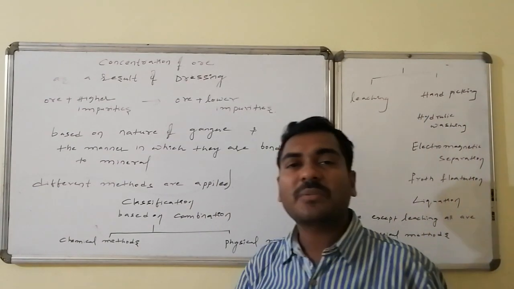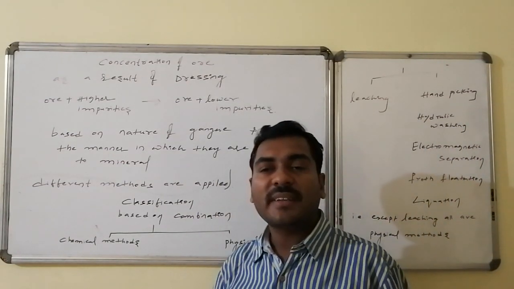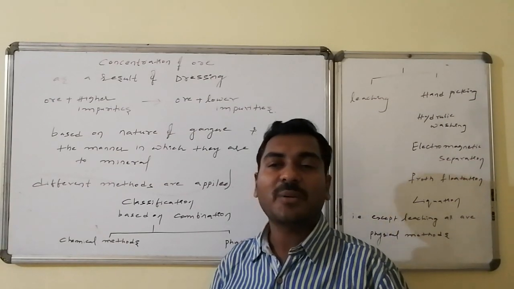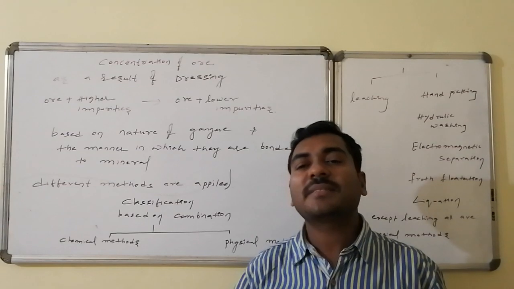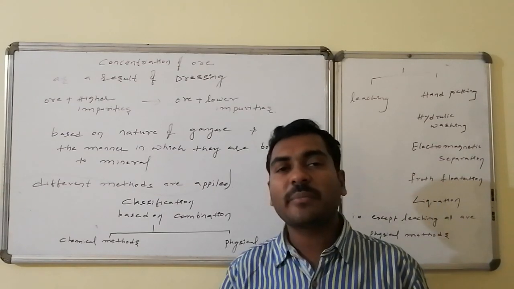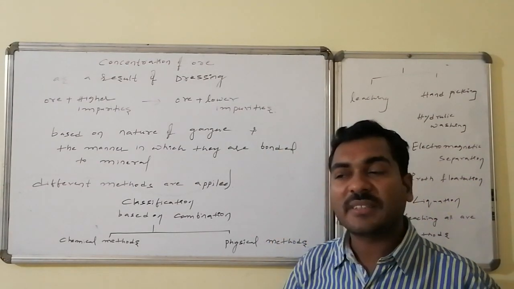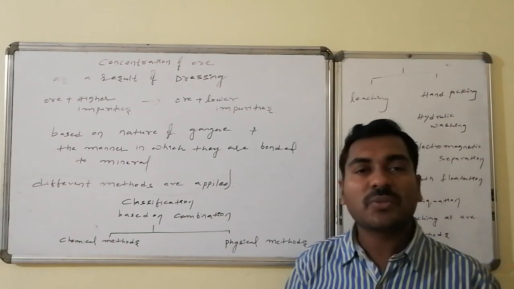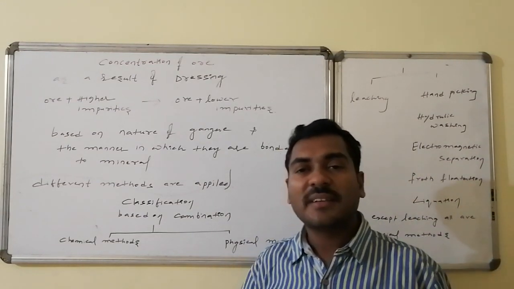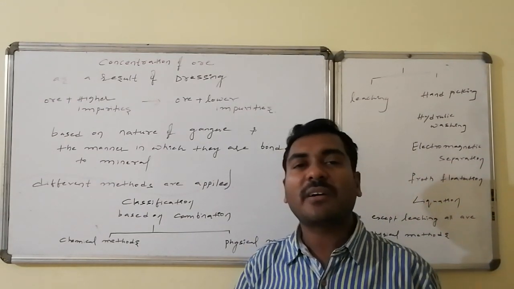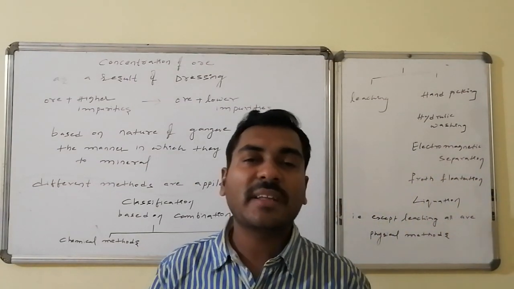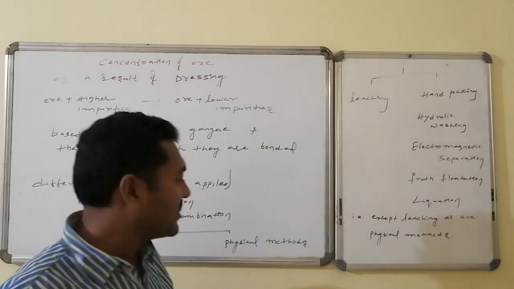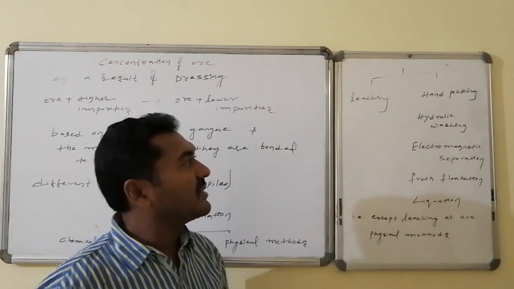In chemical methods, the impurities transform from one material to another material. Such chemical reaction based methods for the removal of impurities are called chemical methods. In the second case, there is no change in the chemical combination, but the impurities, gangue materials can be removed, and all those methods are called physical methods.